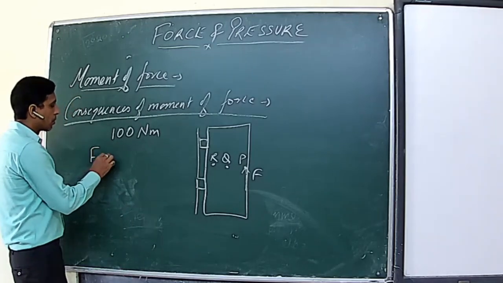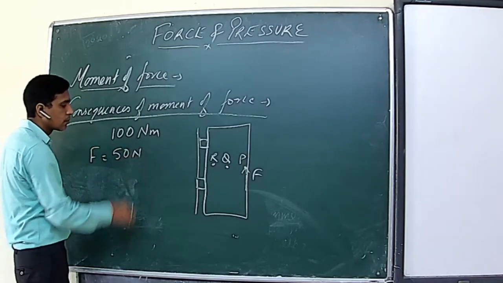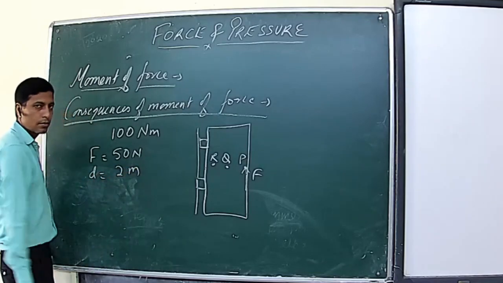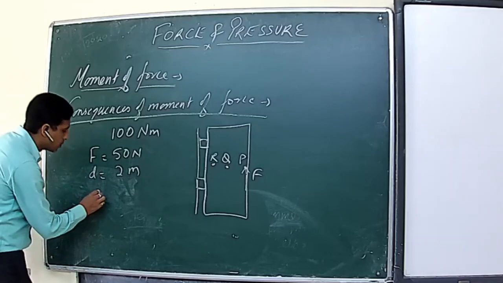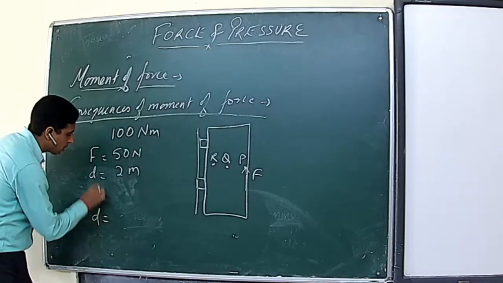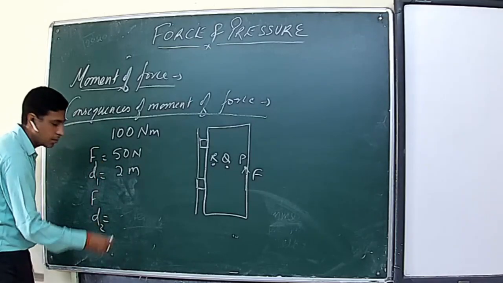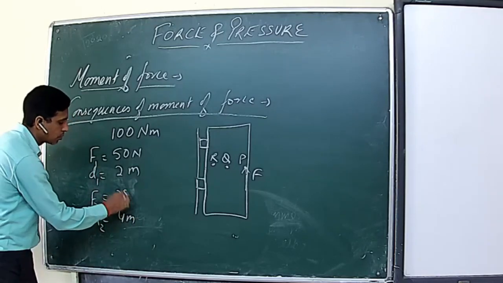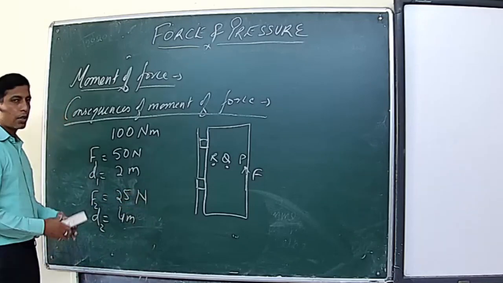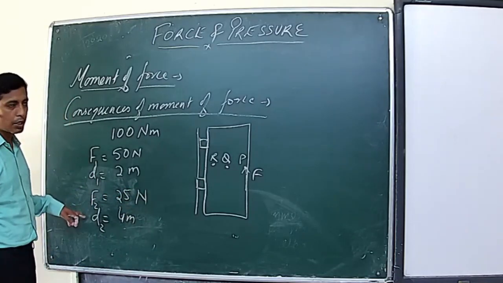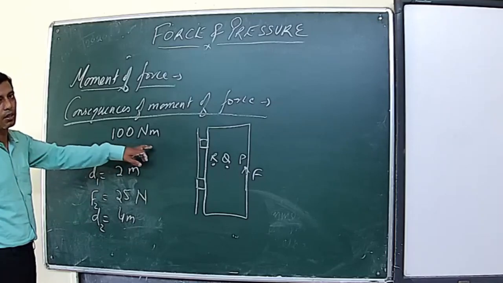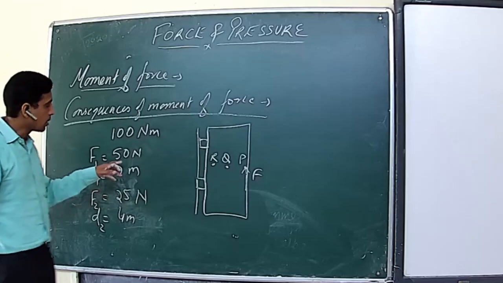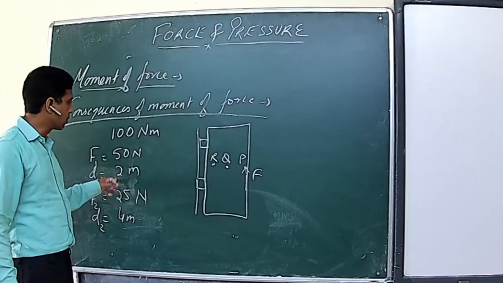If you apply a force of 50 Newton, then the moment arm length must be 2 meters.